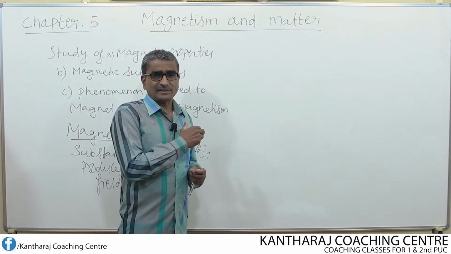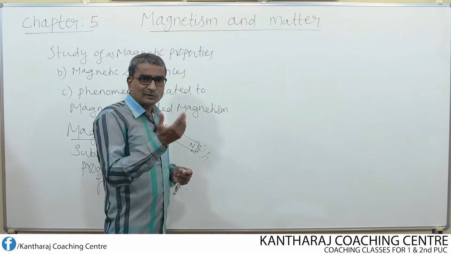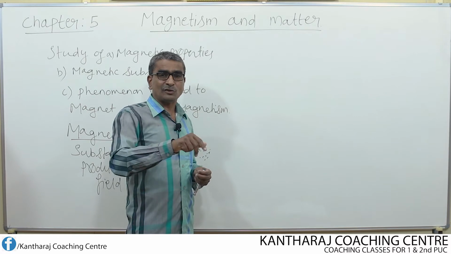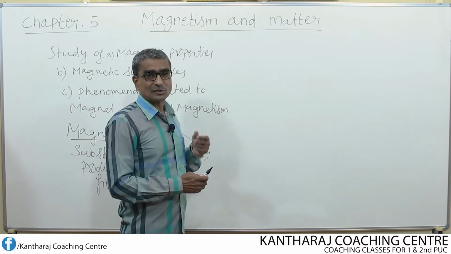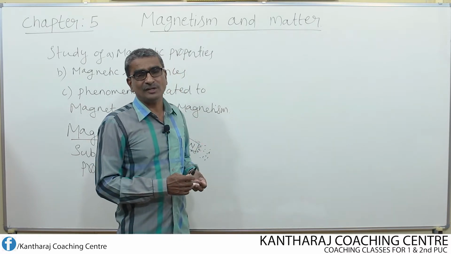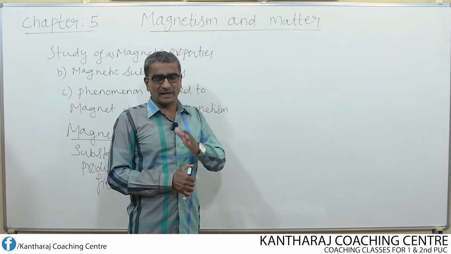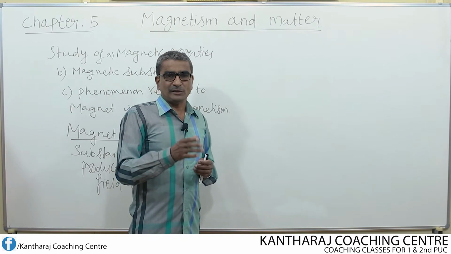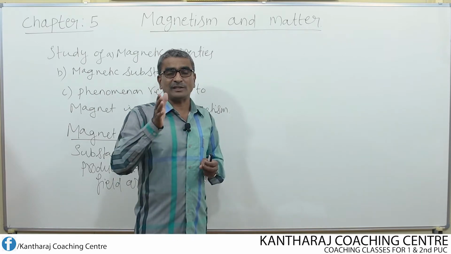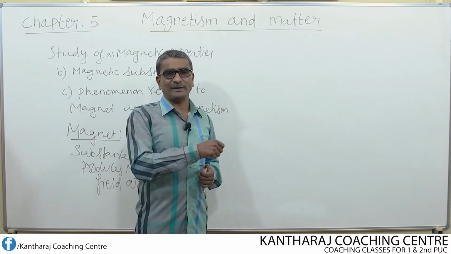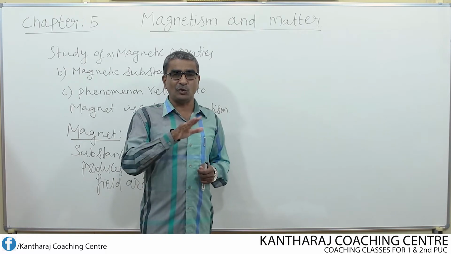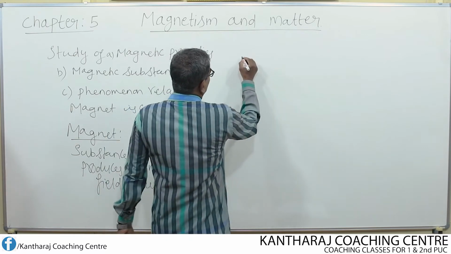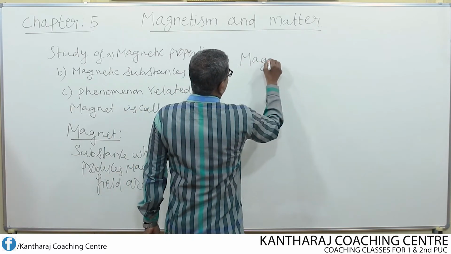Sometimes this magnetic ore deposit is also known as lodestone or lead stone. Why is it called so? Because this magnetic ore used to lead the direction for the navigators. So that is why it is also known as lodestone or lead stone. So what was the name of the place?